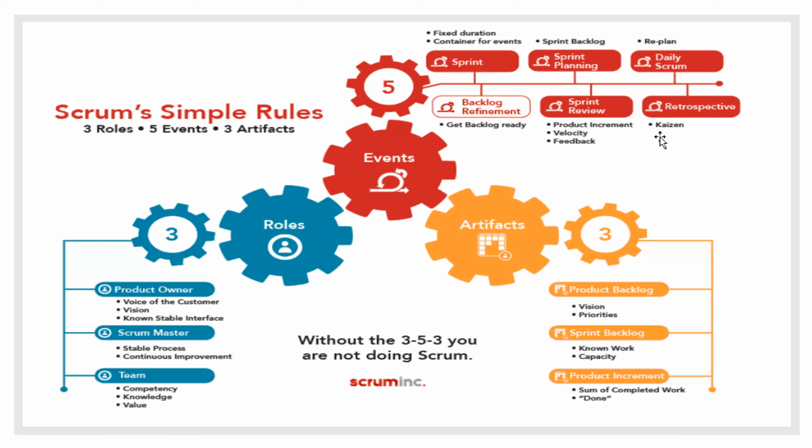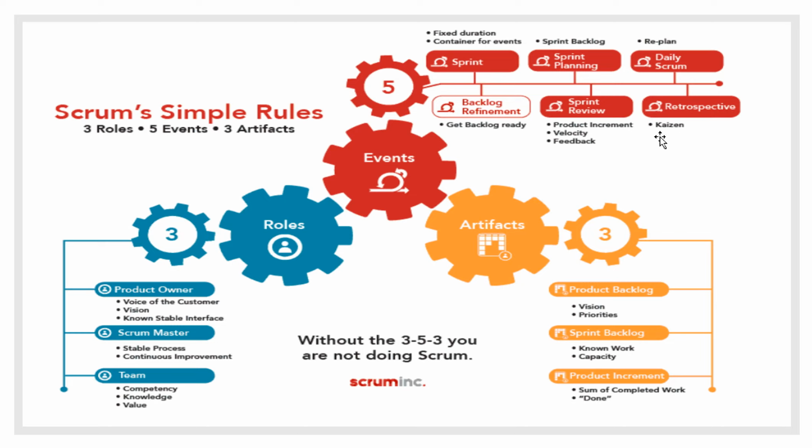And when it comes to the artifacts, we have 3 artifacts. One is the product backlog, second is the sprint backlog, and third is the increment. So what is a product backlog? Product backlog is a prioritized list of the backlog items, and this list is basically provided by the product owner to the entire team. This list mainly focuses on the vision of the product that we are going to develop.